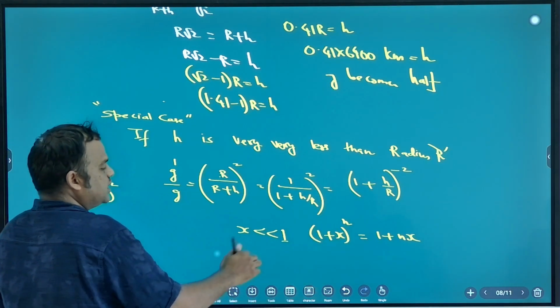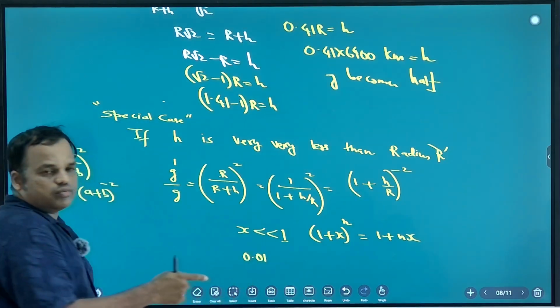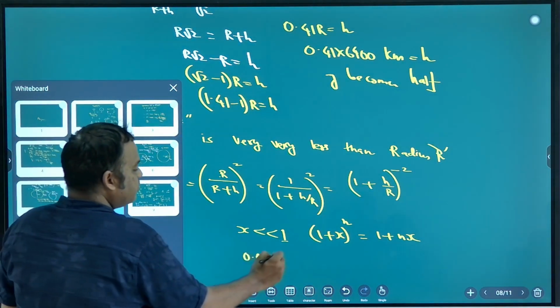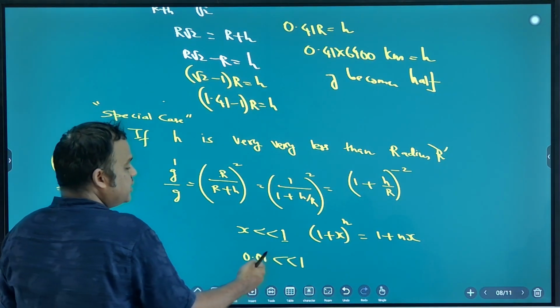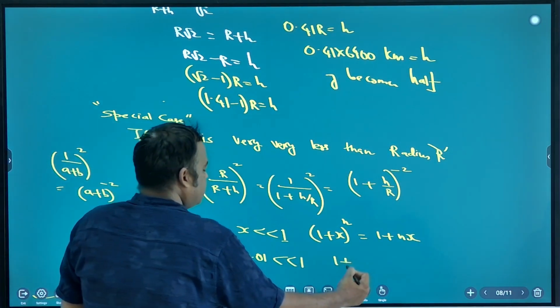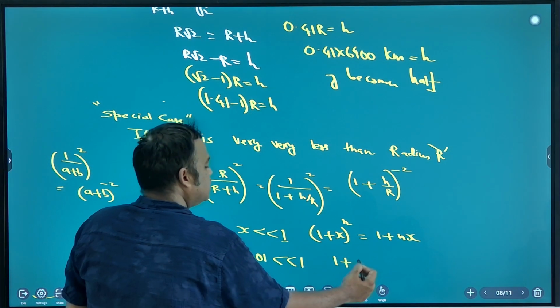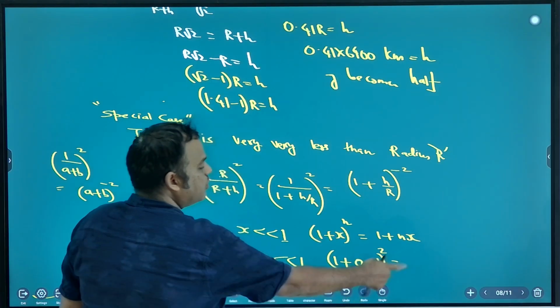Like for example 0.01. 0.01 is very less than 1. So what is 1 plus 0.01 power 2? How will you solve this?